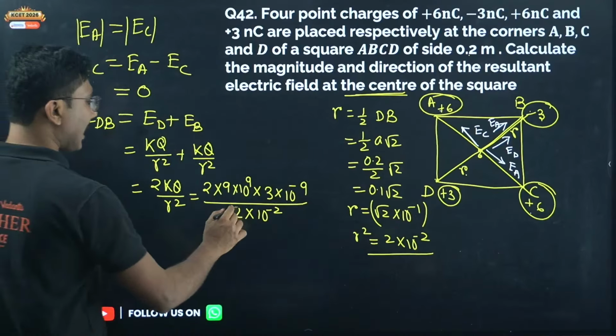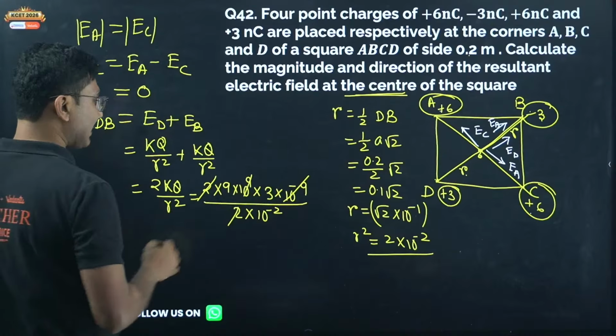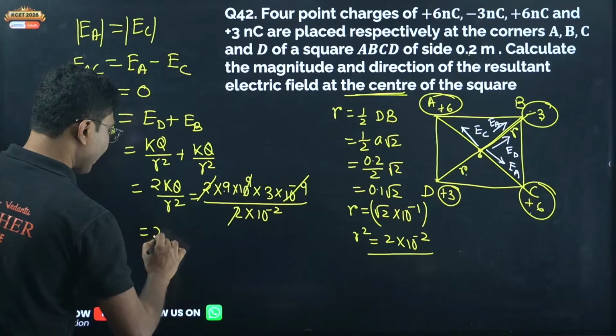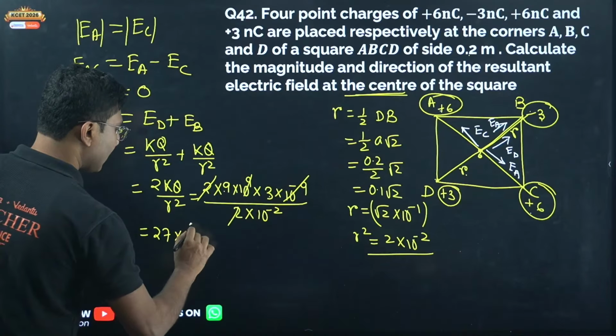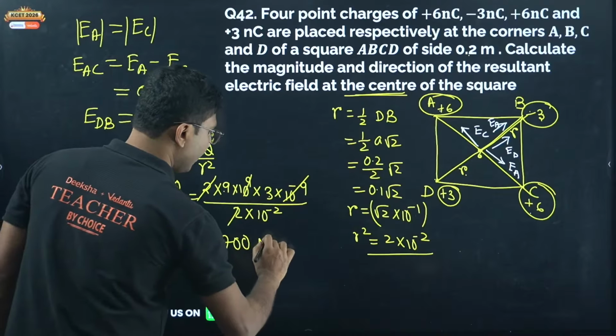Now you can cancel and you will see that the problem is very, very simple. 10 to the power of plus 9 minus 9 cancels. We have 27 divided by 10 to the power of minus 2. So 27 into 10 to the power of plus 2, that is 2700. And the unit will be Newton per Coulomb.